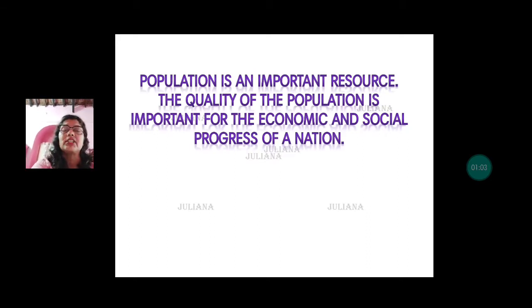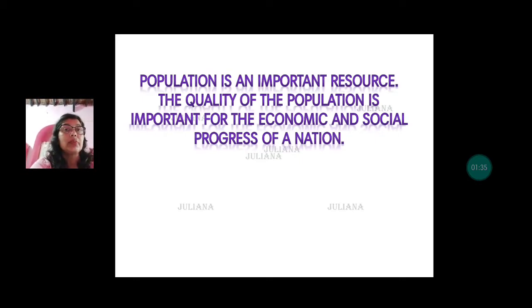When does population become an obstacle? When the population of a region increases in a very short period of time, it puts a stress on the resources. Because resources do not grow accordingly in the same proportion, it appears that a huge population now becomes an obstacle in the progress of a nation.